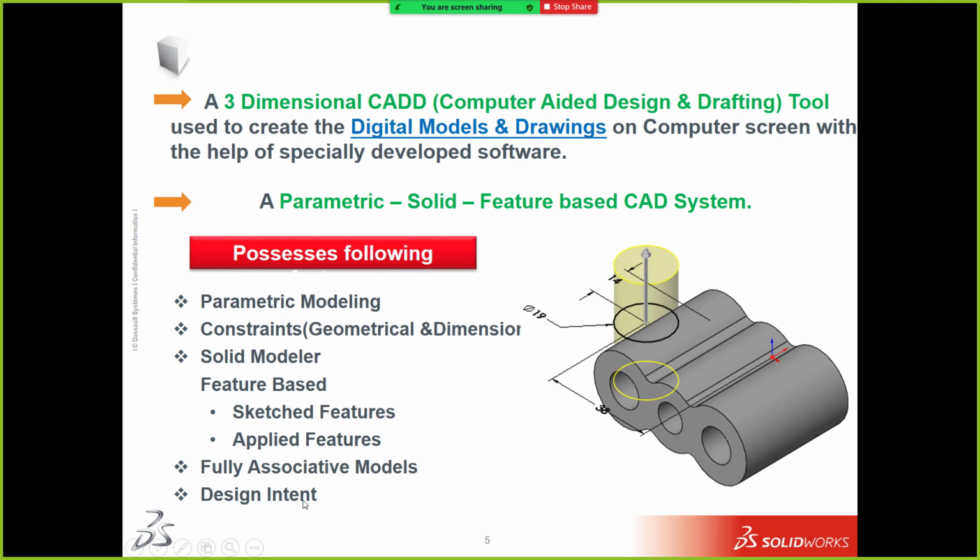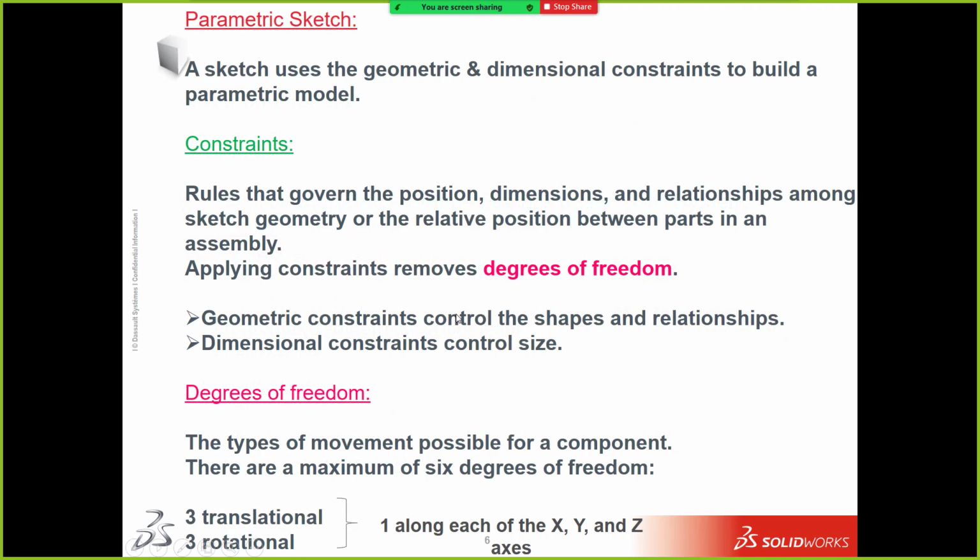And the next one is design intent, in the sense of the way or procedure you follow to design any particular parts or components. I'll explain that in the next session, the upcoming session. And these are a few things about constraints, you can go through whatever I have explained. Any idea about degrees of freedom?